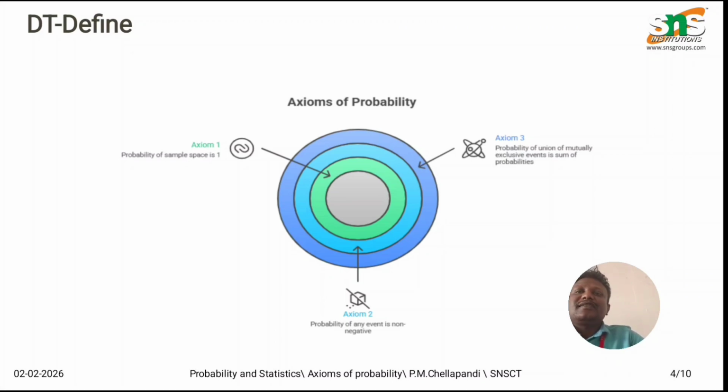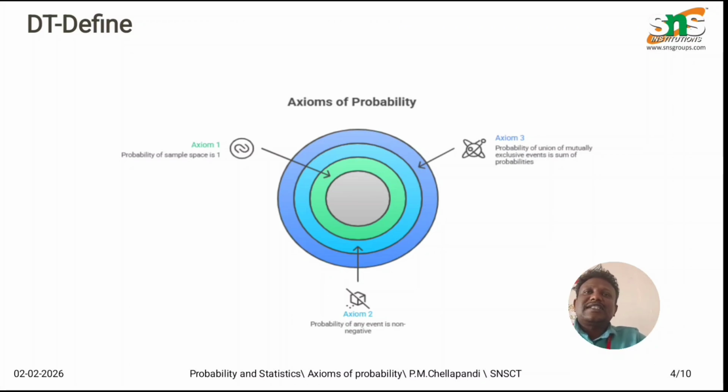Here the third axiom says if two events can't happen at the same time, we simply add their probabilities. These events are called mutually exclusive events. For example, when rolling a die, event A is getting 2, and event B is getting 5. You can't get both 2 and 5 at the same time, right? So this is what the third axiom says.